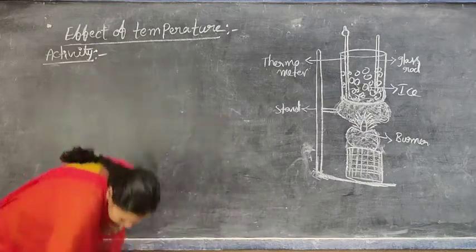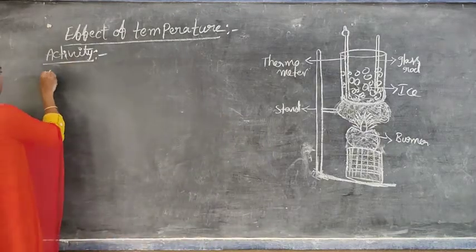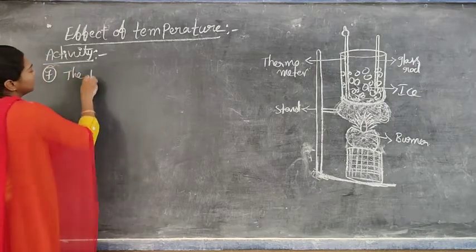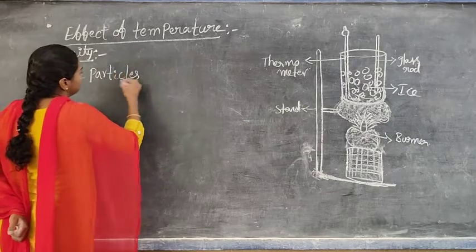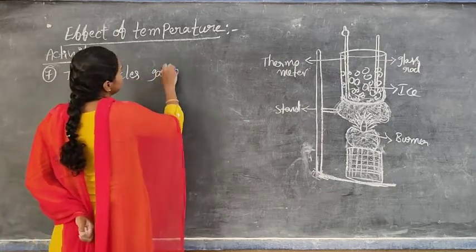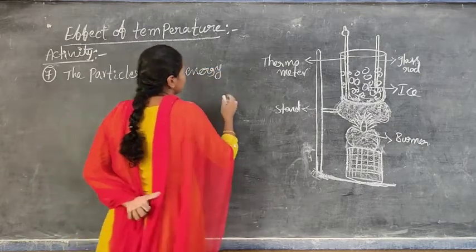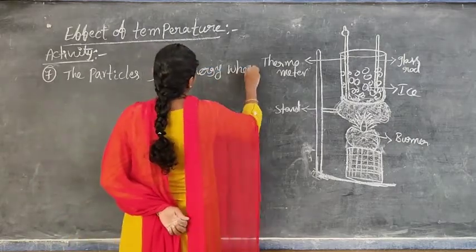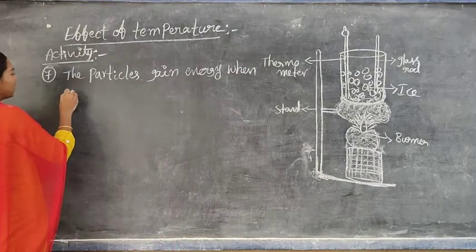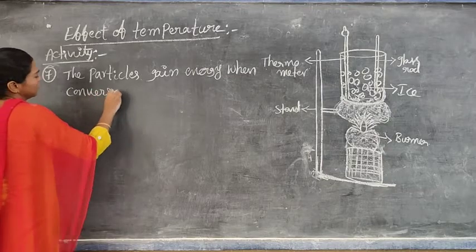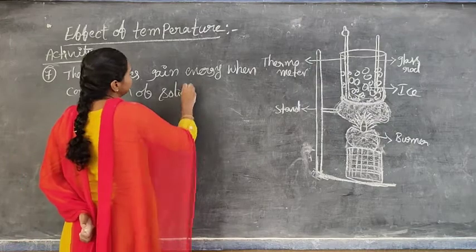Why? What is the reason? Because the particles gain energy when solid is converted to liquid.